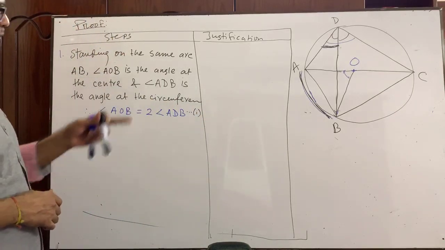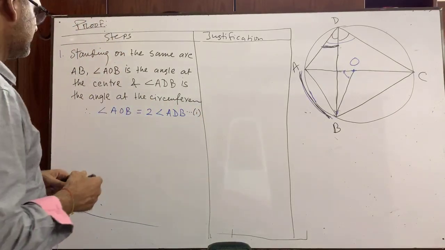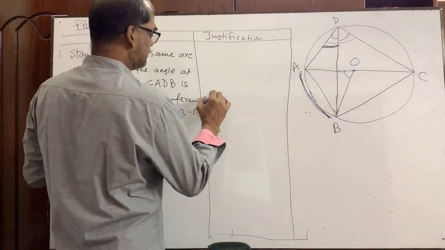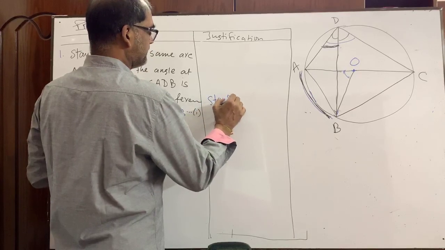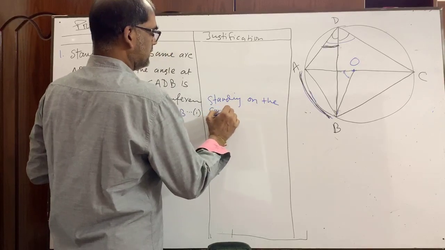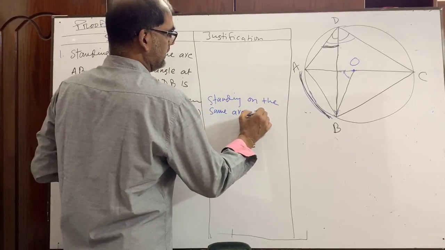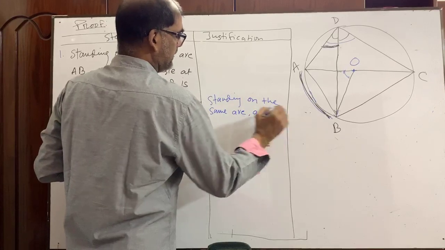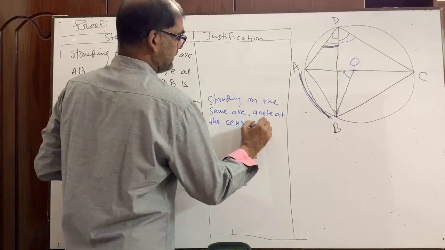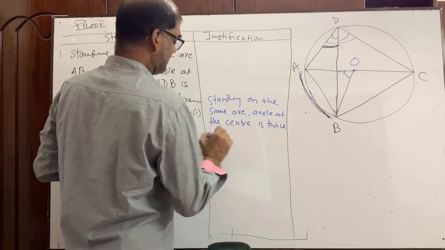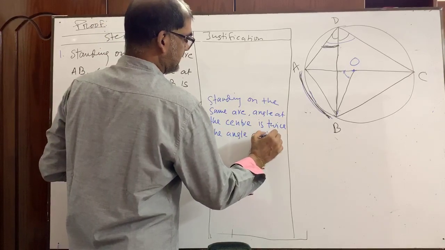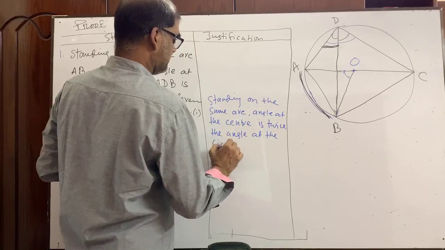Okay, have you seen it? Now give the side note. What is the side note that I wrote last time? Standing on the same arc, angle at the center is twice the angle at the circumference.